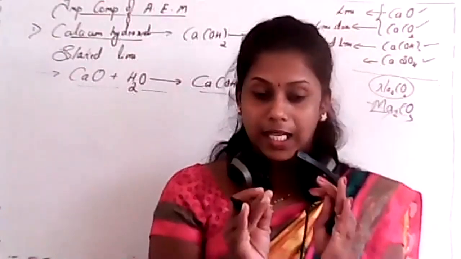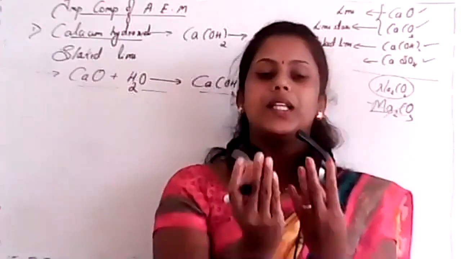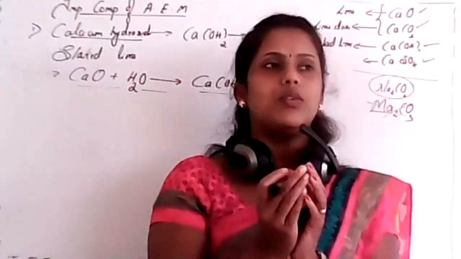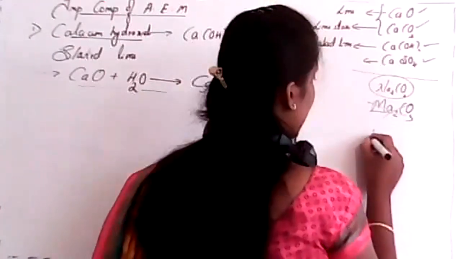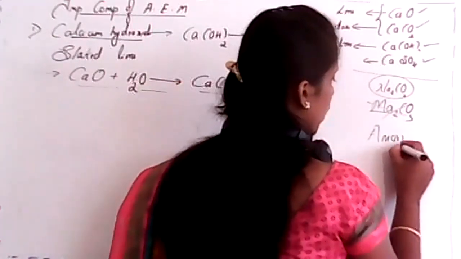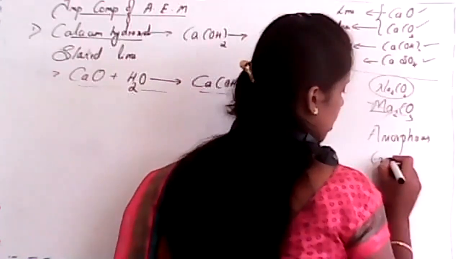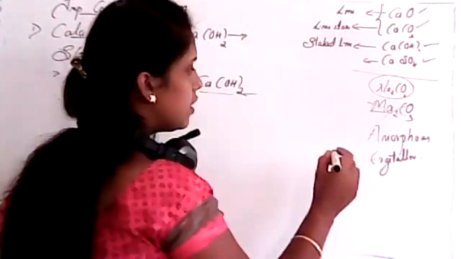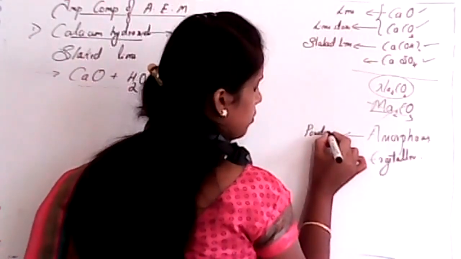So now, if we are considering the solid, what will be the nature of the solid? What will be the state of the solid? See, student, there are two types of state. One is amorphous, another one is crystalline. For amorphous, it is powdered form.